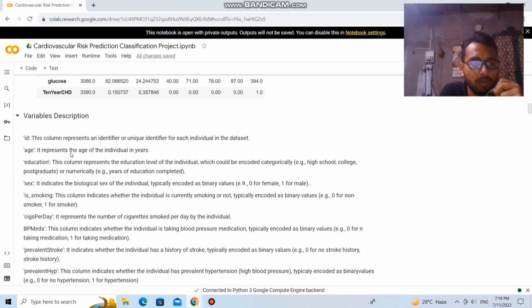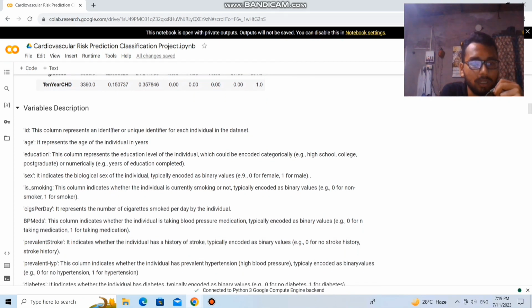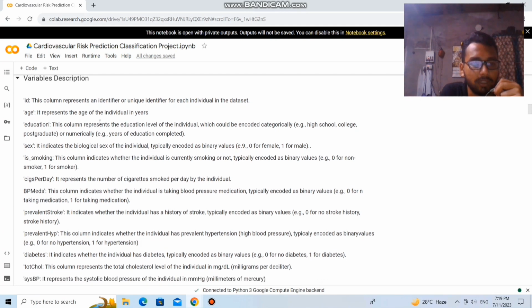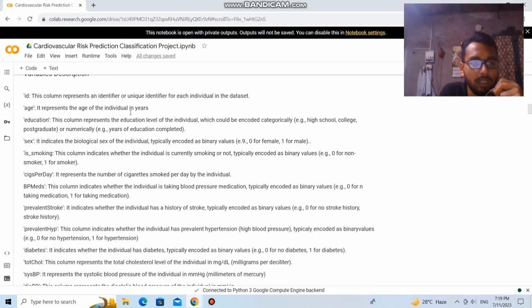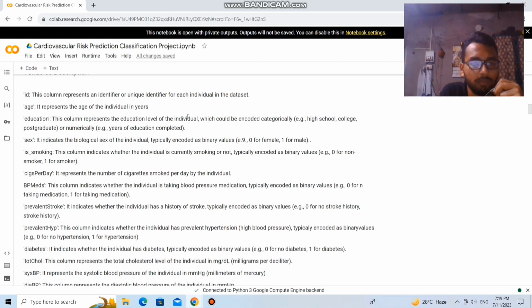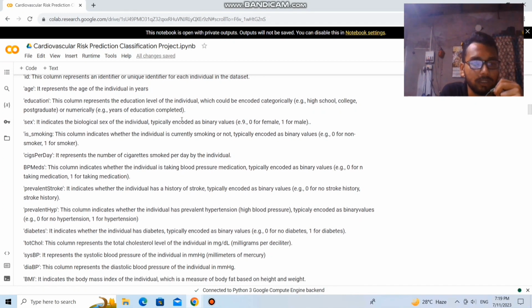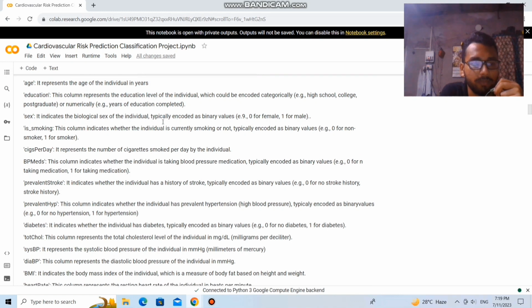The ID column represents a unique identifier for each individual in the dataset. Age represents the age of the individual in years. Education represents the education level of the individual, which could be encoded categorically. Sex indicates the biological sex of the individual, male or female.